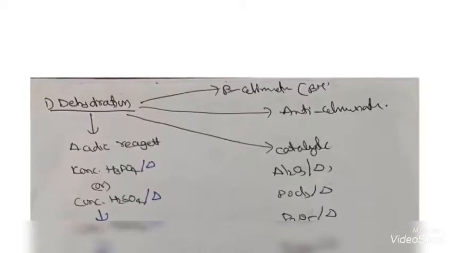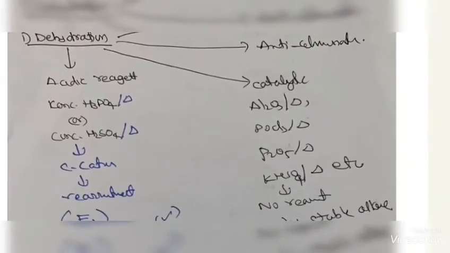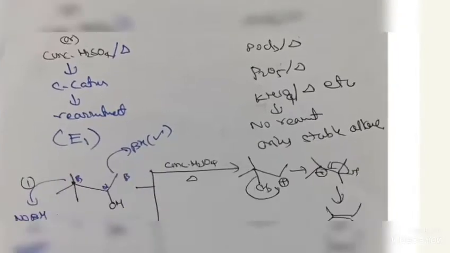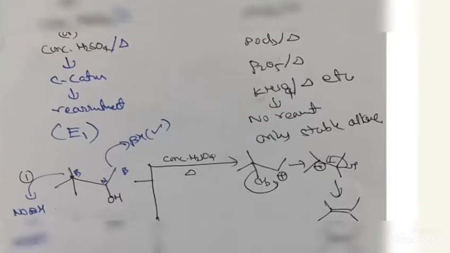Next one, dehydration. It is also a very important concept. It is a beta elimination, and in anti-elimination, H and OH on opposite sides are eliminated. We use two types of reagents, catalytic and acidic reagents. Catalytic means no rearrangement takes place, and it directly gives the dehydrated product, the stable alkene. But when you use acidic reagents like H3PO4 or H2SO4, a carbocation is formed, rearrangement is possible, and the E1 mechanism is followed.